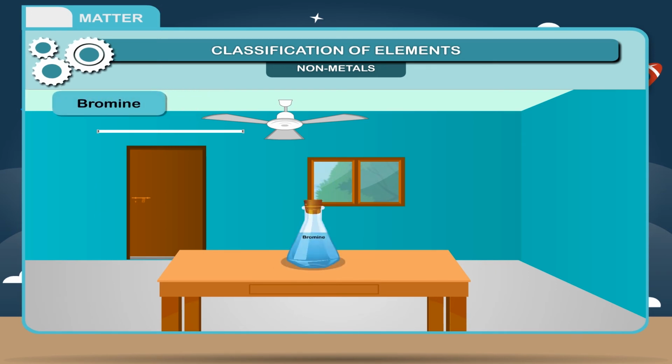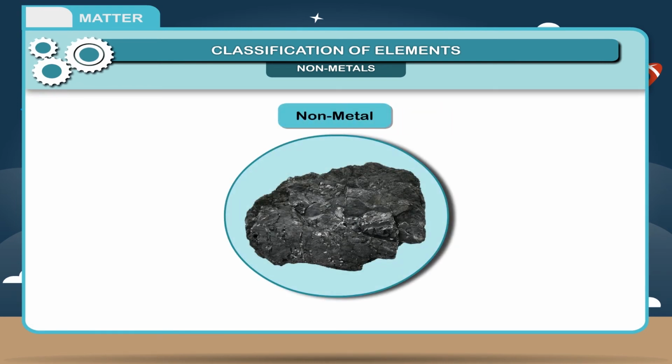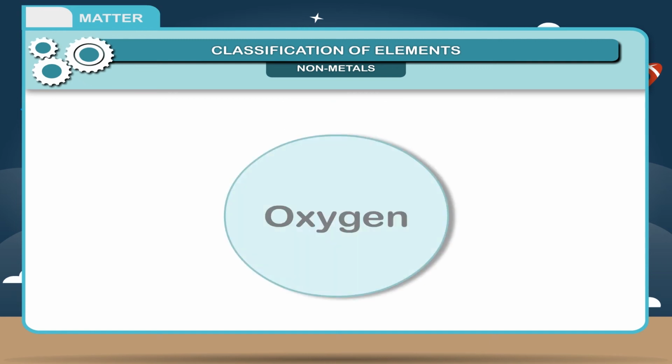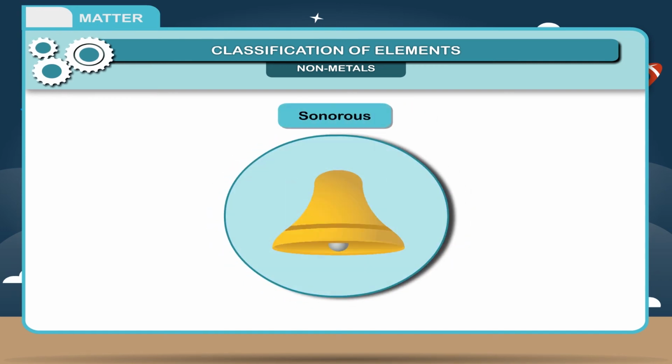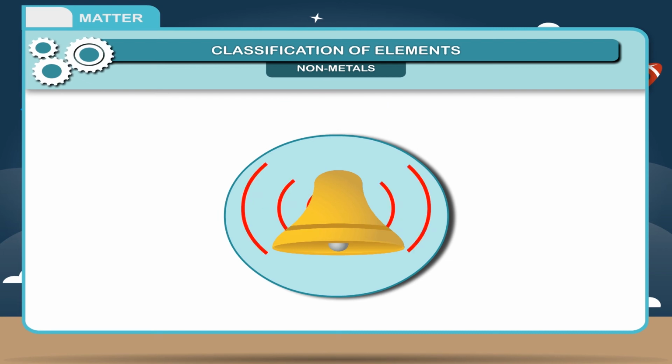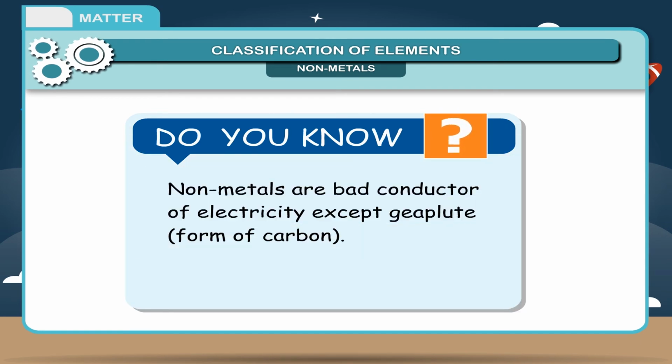Bromine is the only non-metal which exists as a liquid at room temperature. Examples of non-metals existing as gas are oxygen, nitrogen, etc., and a soft solid is phosphorus. 6. It is not sonorous. It does not produce a ringing sound when struck. Do you know? Non-metals are bad conductors of electricity except graphite, a form of carbon.